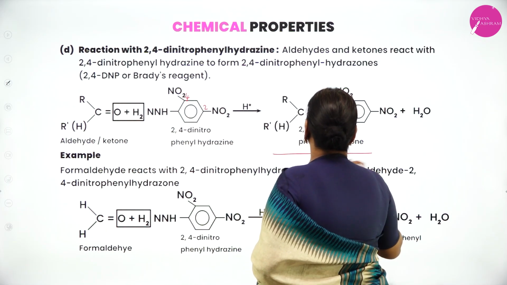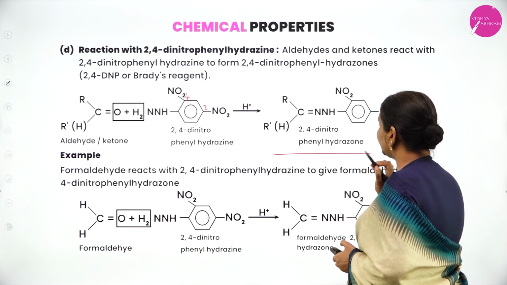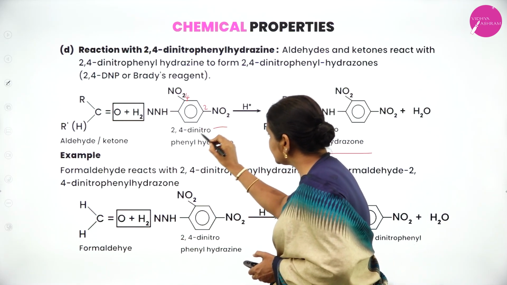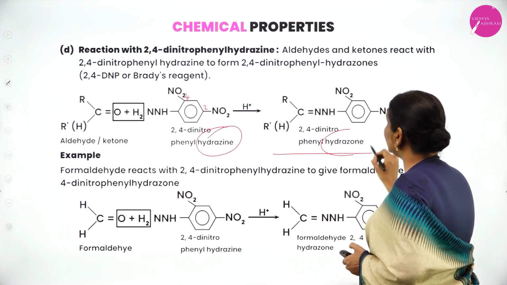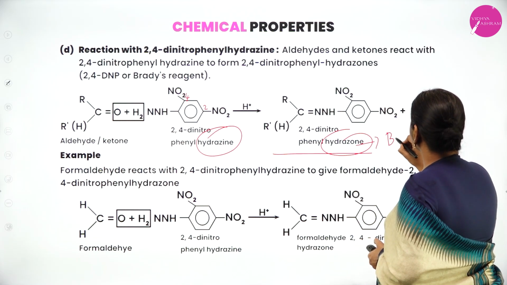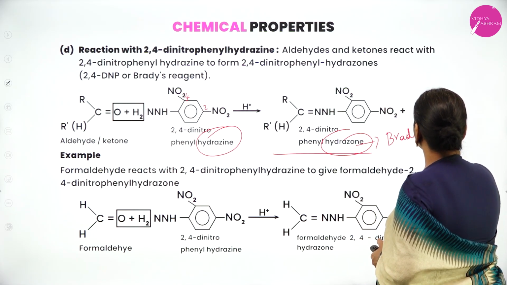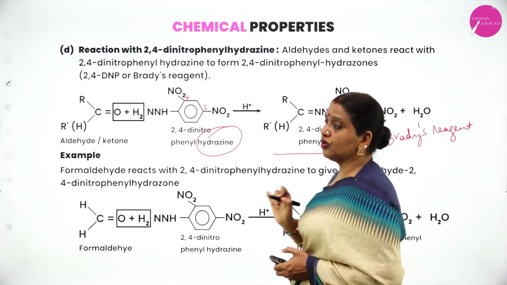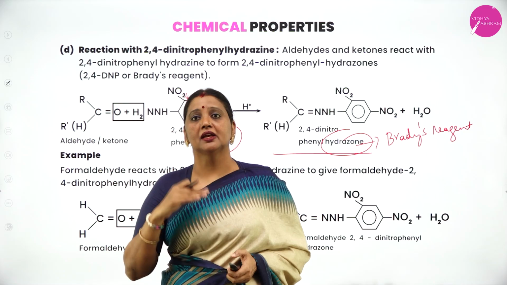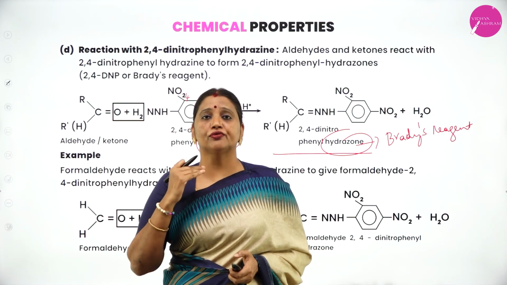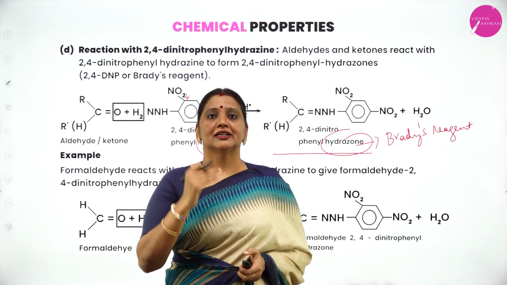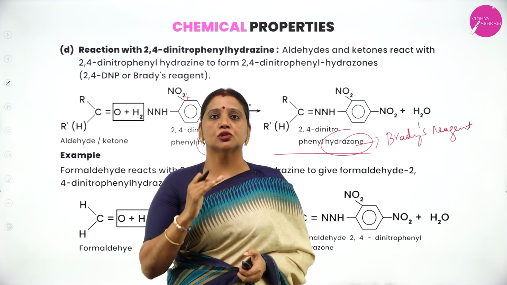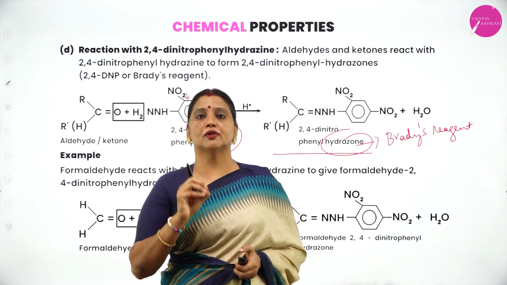When you eliminate water, you will get 2,4-dinitrophenylhydrazone. This is phenylhydrazine. It is phenylhydrazone. It is also called Brady's reagent, or 2,4-DNP. The 2,4-dinitrophenylhydrazone is also called Brady's reagent or 2,4-DNP.